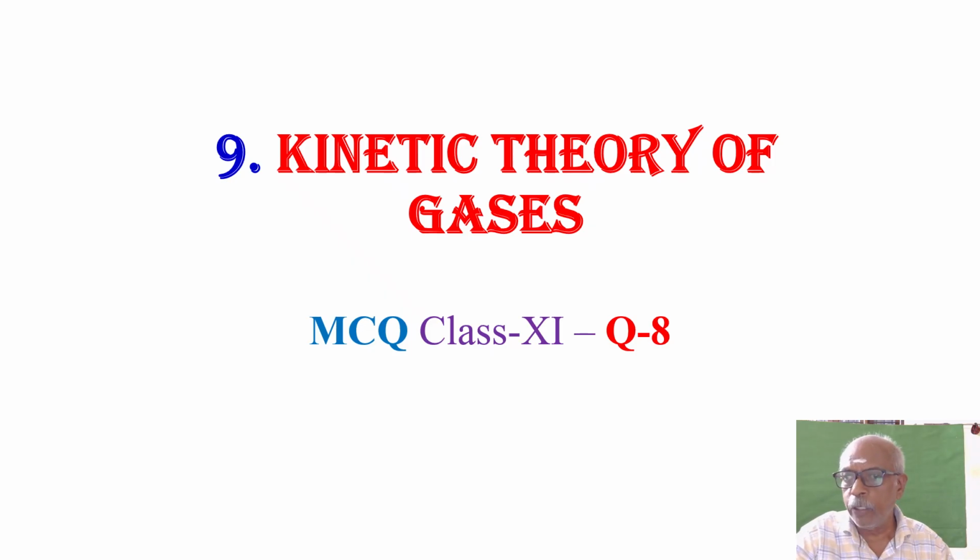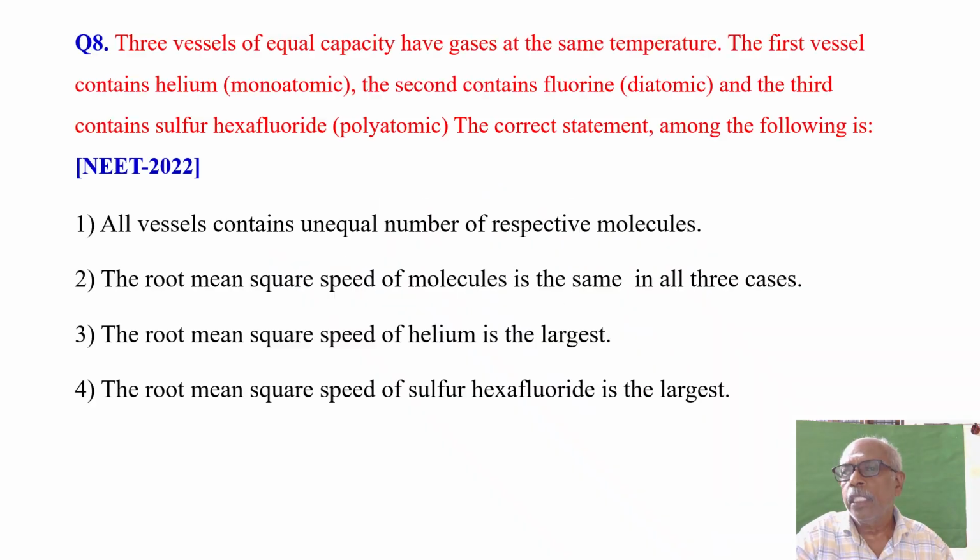In today's video, we are going to solve a multiple choice question in physics from the chapter Kinetic Theory of Gases. The question is: three vessels of equal capacity, it means they have equal volume, have gases at the same temperature. The first vessel contains helium, which is a monatomic gas.